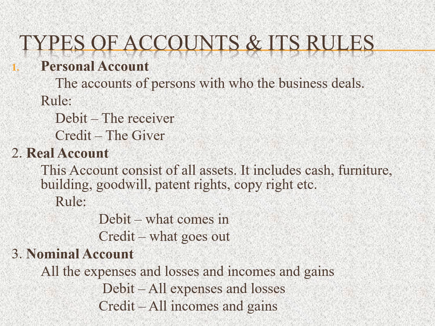The second one, the real account. Accounts which are related to company assets are called real accounts. This account consists of all the assets. Examples include the cash account, furniture account, building account, goodwill, patents and copyrights, etc. So here is the rule: debit what comes in, and credit what goes out.